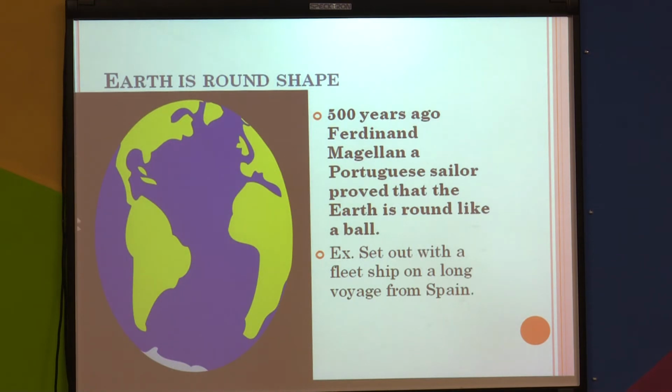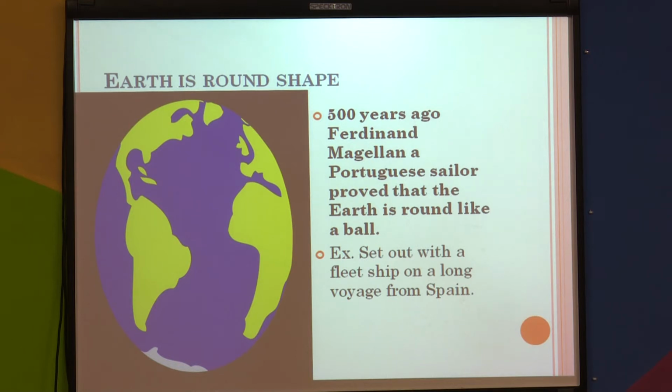After that, 500 years ago, Ferdinand Magellan, a Portuguese sailor, proved that the earth is round like a ball. You can see in the picture, the earth looks like a ball. How did he prove it? He set out with a fleet of ships on a long voyage from Spain. He kept going in one direction, and after 3 years he came back to the same place where he had started.